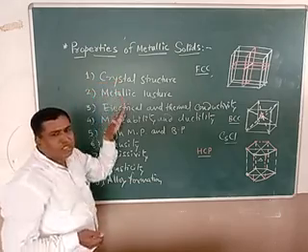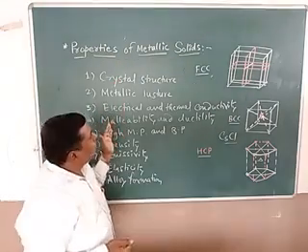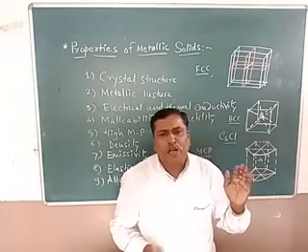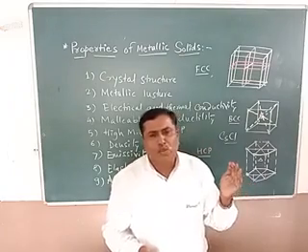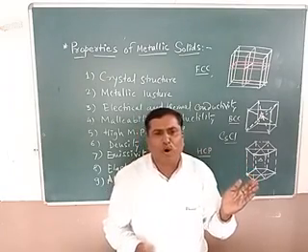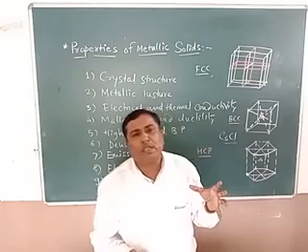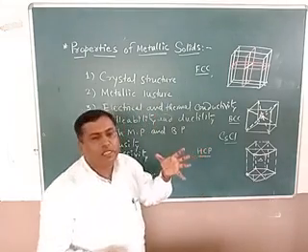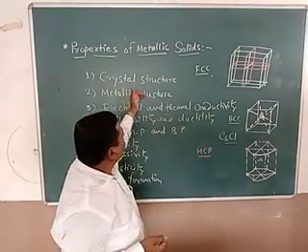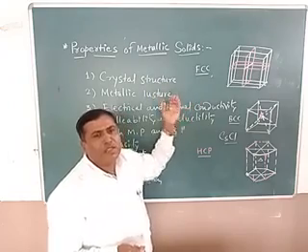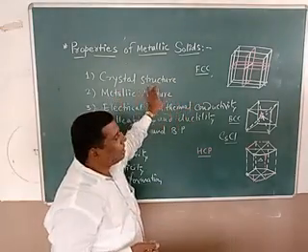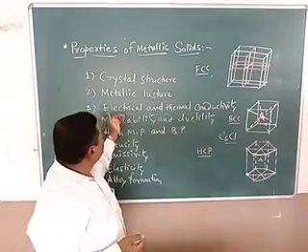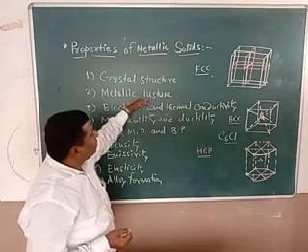Again, metallic cluster. Now metallic cluster is nothing but metals that possess metal ions and free electrons, and due to free electrons, when light is pulsed, they absorb the energy. They go to the excited state, and when they go to the excited state, they are shown as shining. This shining is called the metallic cluster, and it is due to the presence of free electrons. Again, metals provide us electrical and thermal conductivity.